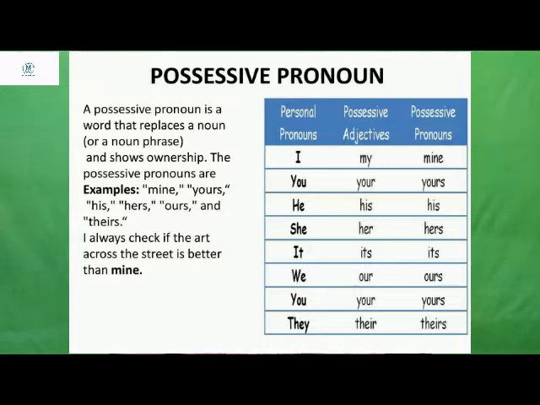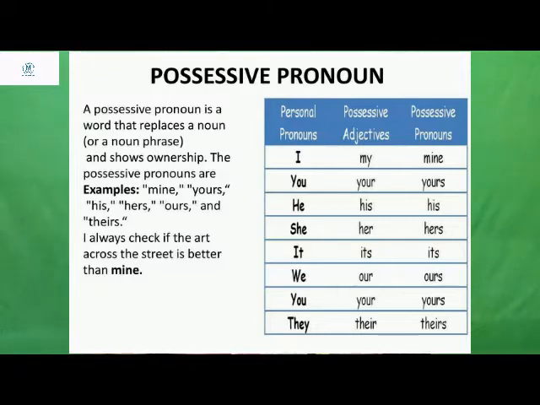Even if something belongs to a particular person, you can say yours, ours, or mine. These pronouns are called possessive pronouns, which show the ownership of a particular thing or place. So possessive pronouns are used to show ownership.